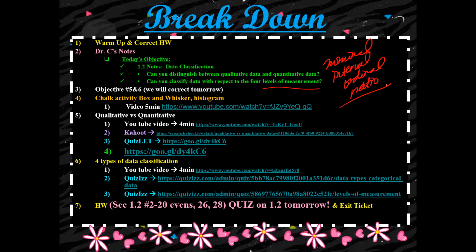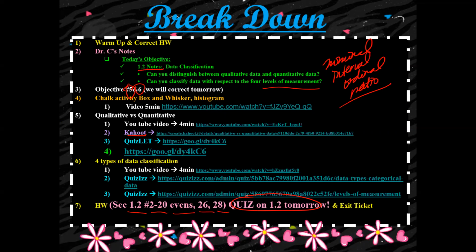We're also going to go over notes for 1.2, objectives 5 and 6. We're going to go ahead and do a Kahoot on qualitative versus quantitative and the 4 different types of data classifications. We're going to have quizzes on that. And then tonight your homework is 1.2, numbers 2 to 20 evens, and numbers 26 and 28. And then you will have a quiz on 1.2 tomorrow. So that's the breakdown of what we're going to be talking about today.